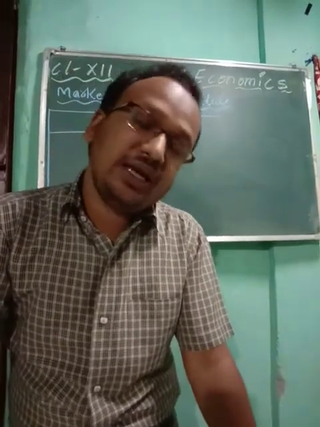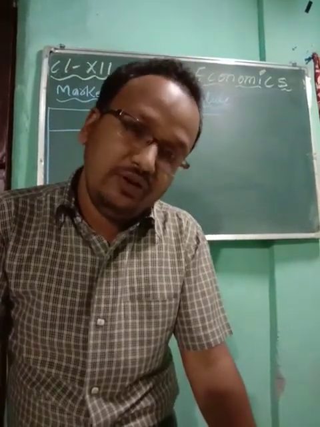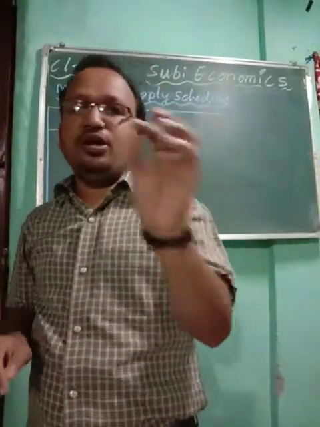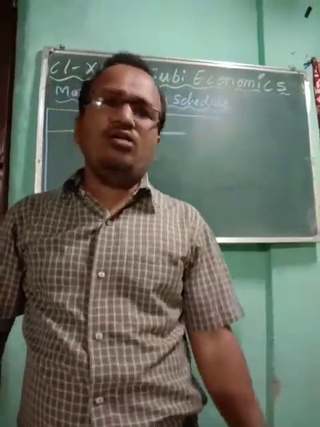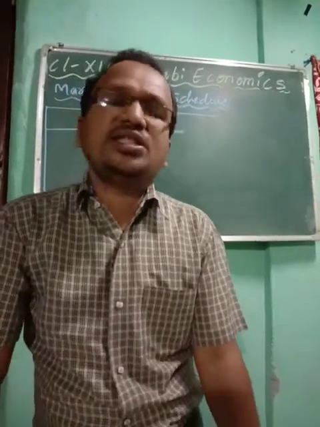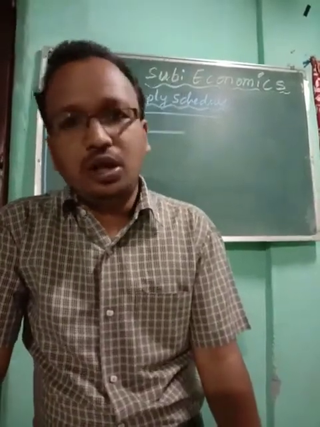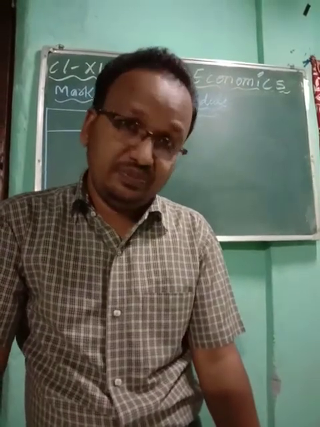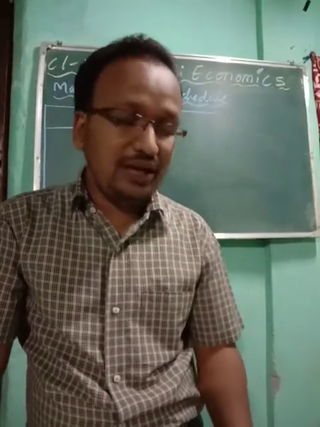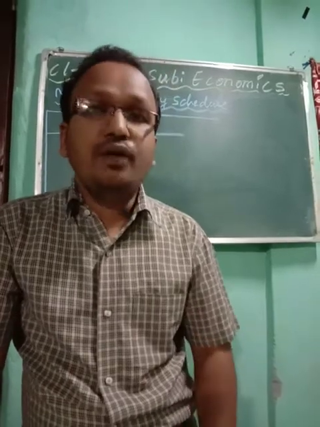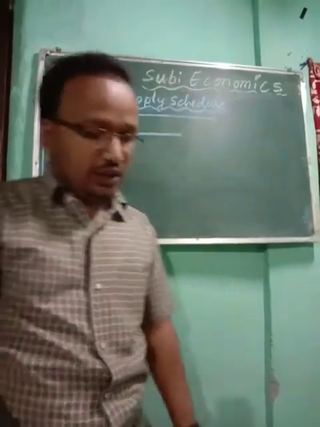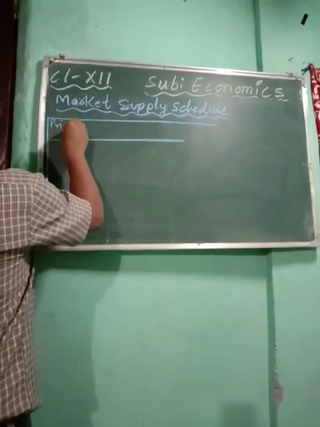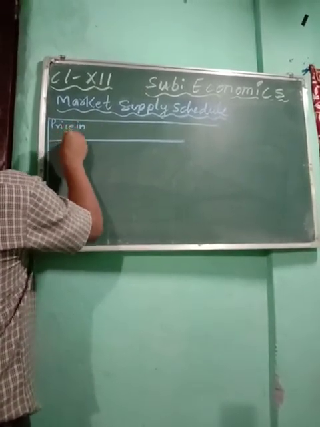In the market demand schedule, when you made it, you put a consumer, Mr. A, Mr. B. Here we cannot put a consumer because it is a supplier. So instead of consumer, we have to mention the firm. Okay, we have to mention the industry, we have to mention the firm. So in the first column, price in rupees.